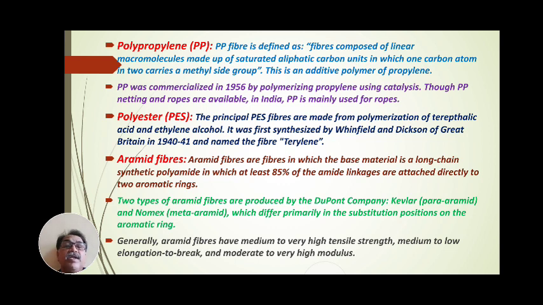DuPont formed a product that is called aramid fibers.